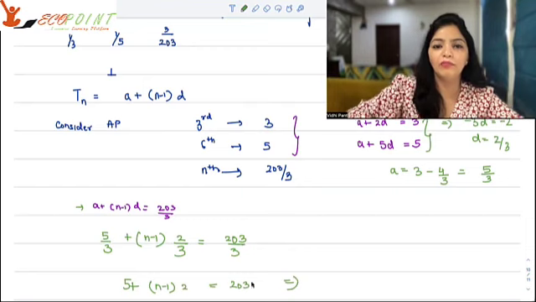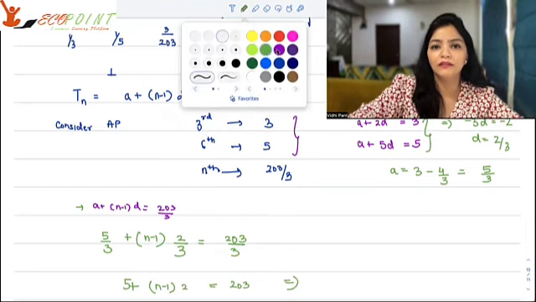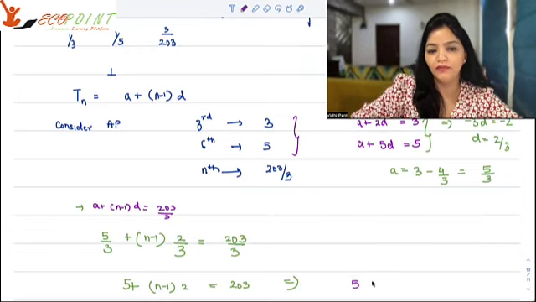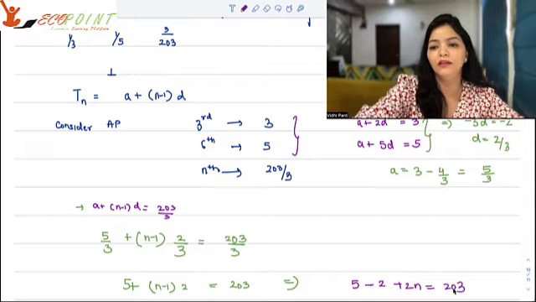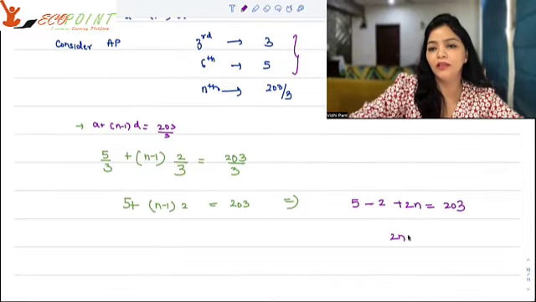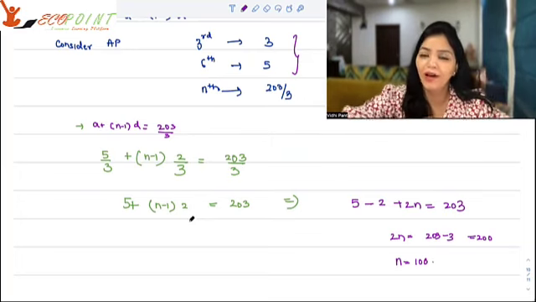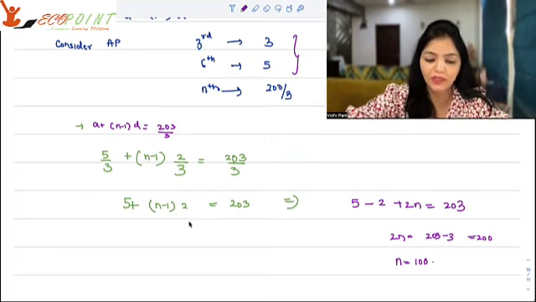That would imply 5 minus 2 plus 2n is equal to 203. Hence, 2n is equal to 203 minus 3, that is 200. So n is equal to 100. So there are 100 terms in this harmonic progression that we just worked with.